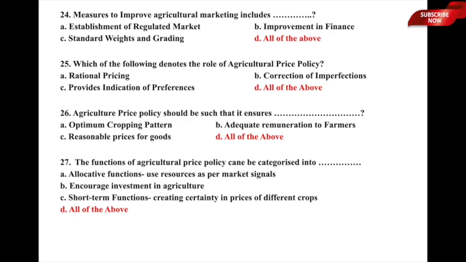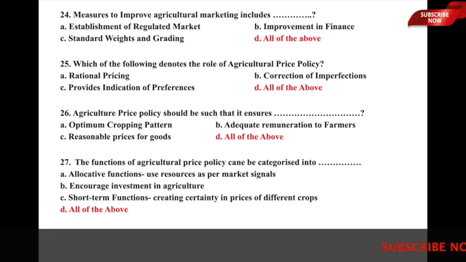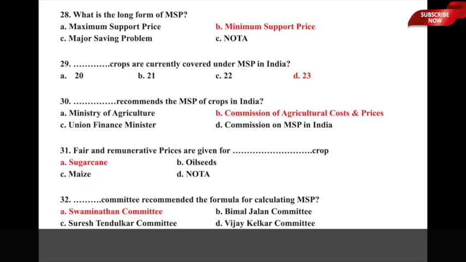So here the functions of agricultural price policy can be categorized into all of these three things, that is the allocative functions which help us to understand the usage of resources as per the market signals, encouragement of investment in agriculture, and also some short term functions like creating certainty in prices of different crops. So option D, all of the above, is the correct answer to this particular question. Let us now move to the next one.